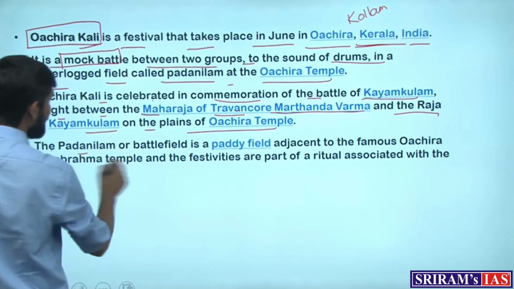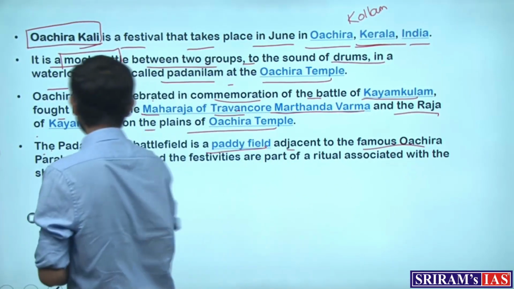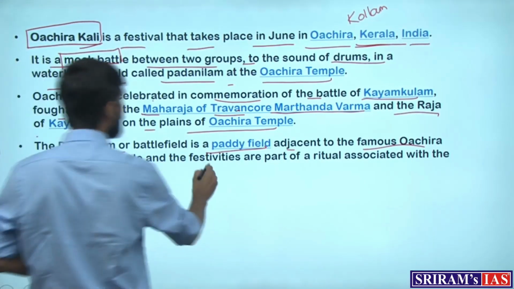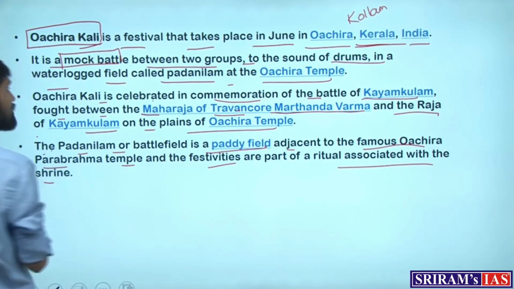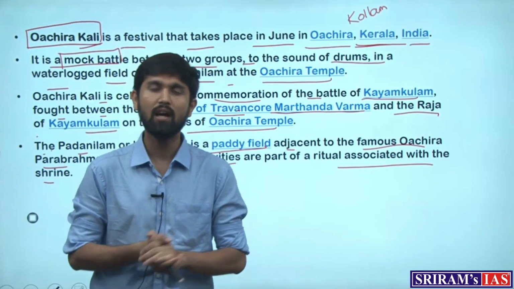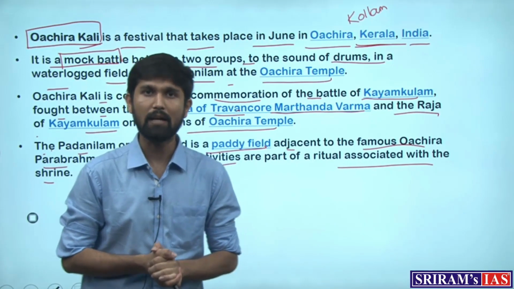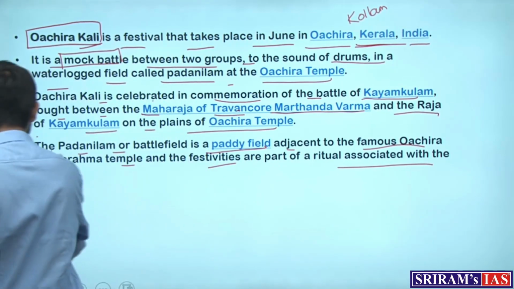So the Padanilam or battlefield is a paddy field adjacent to the famous Oachira Parabrahma temple, and the festivities are a part of ritual associated with the shrine. So this becomes important for us because this is a famous practice which can be featured in the prelims examination. With this, let's take up the next article.